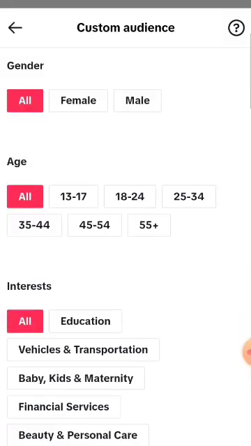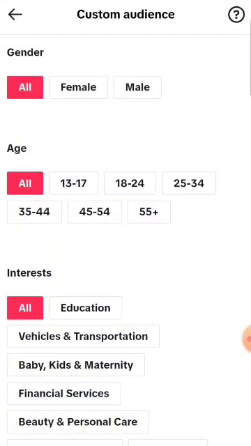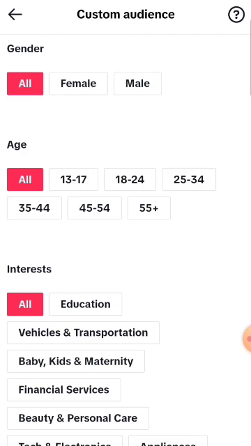Now if you click on custom, you're going to see custom audience. So you can choose the one you would like to have. They have all, which means both female and male, or you can choose only female. So if your ad is for only women, you click on only women. If your ad is for only men, you click on only men. If your ad is for everybody, you leave it at all, right?